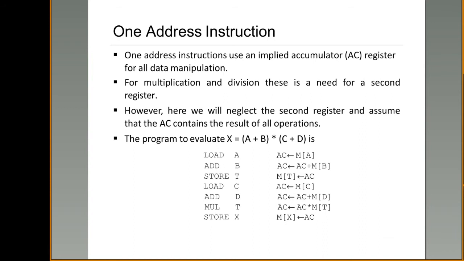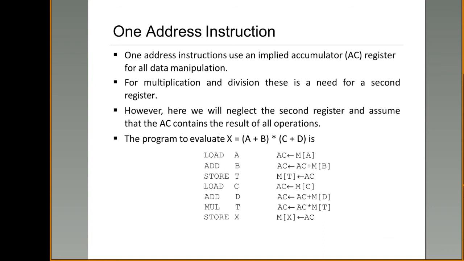That is the reason that in this one address instruction you are considering an accumulator as a default register for performing all the data manipulations. Is it clear? Using this one address instruction, the accumulator is used to perform all the data manipulations. Why? Because with one register you cannot perform any arithmetic operations like addition, subtraction, multiplication, division, and so on.